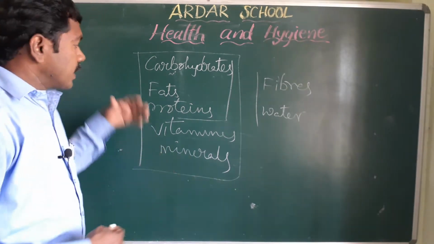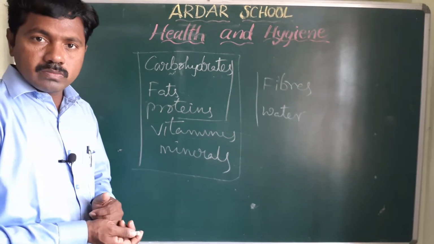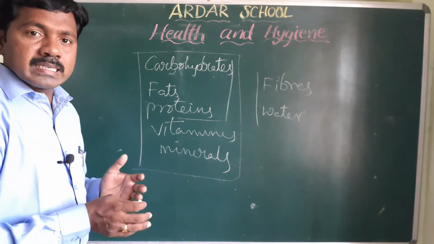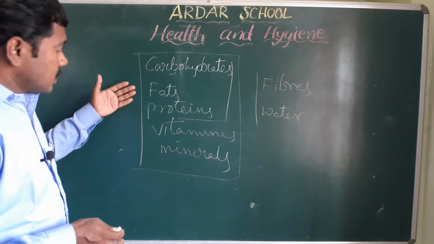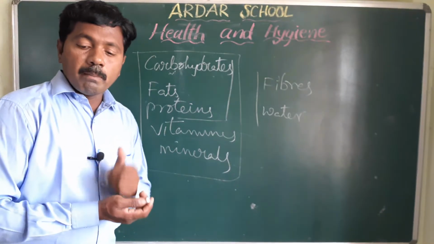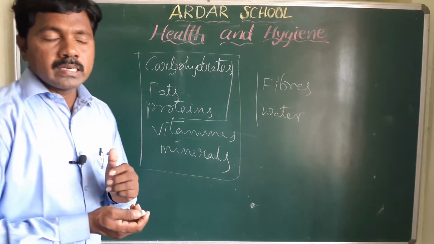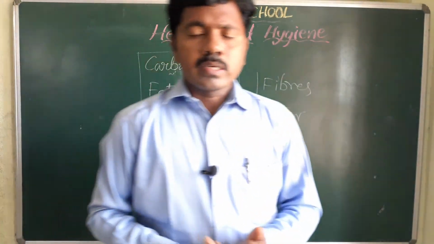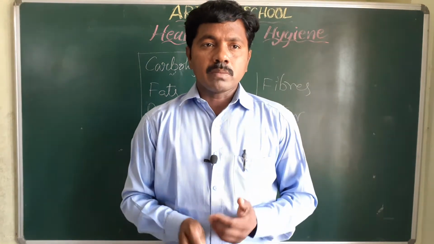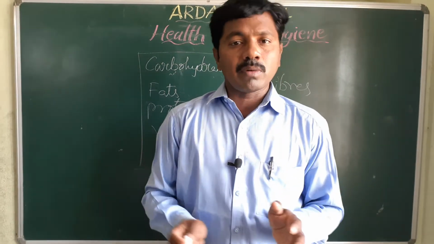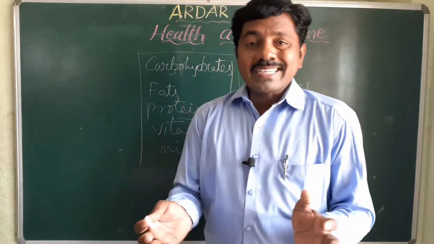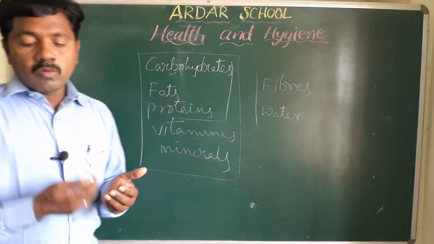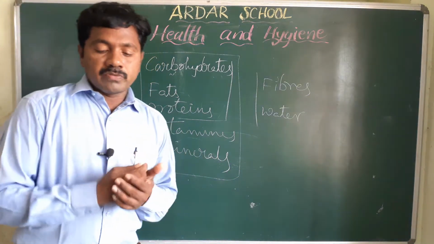Taking all these nutrients in the right amount is called a balanced diet. The food that contains a proper amount of these nutrients is called the balanced diet. Every person takes food in a different manner. Some persons consume very little food, some consume more, but that is not the correct way. So why? How much does every person need to eat?